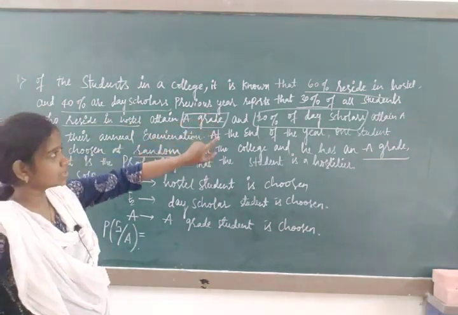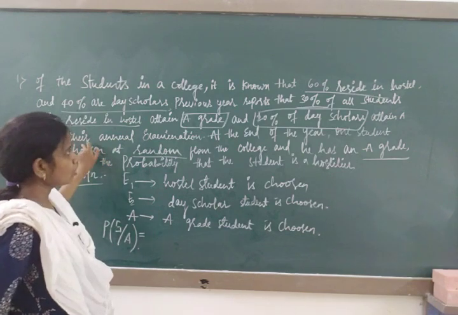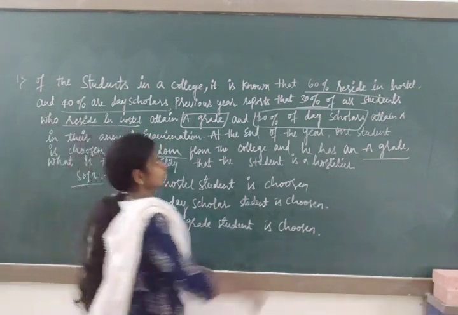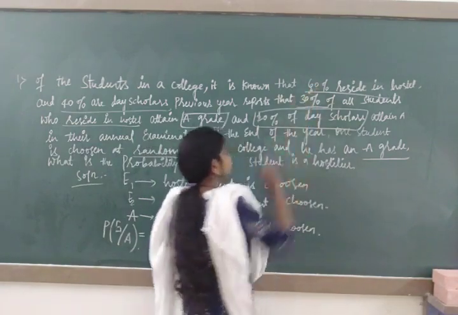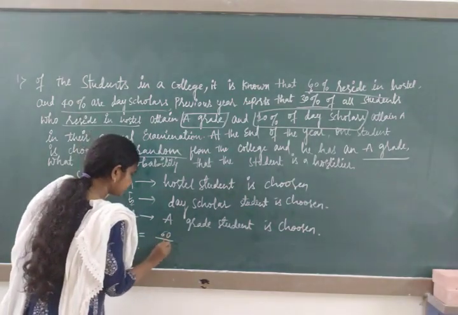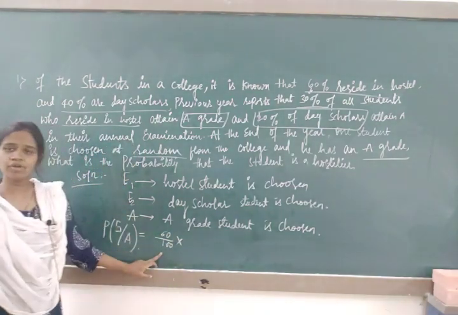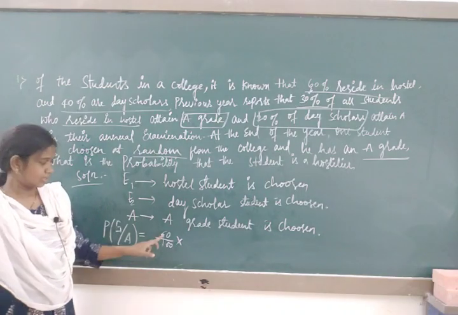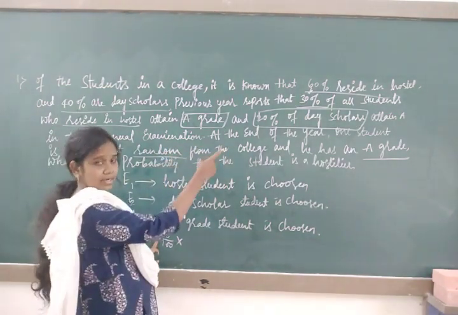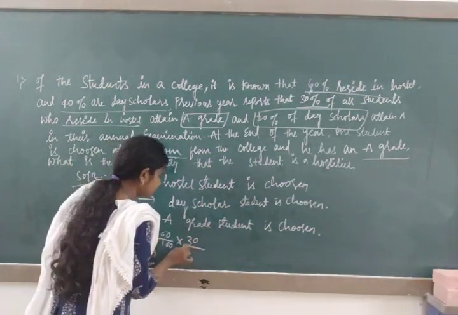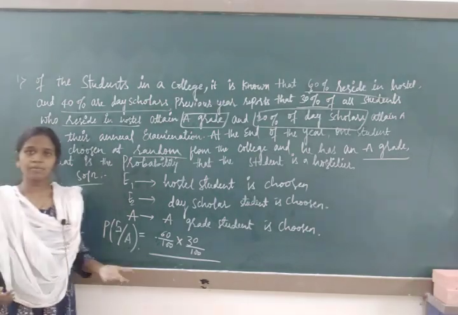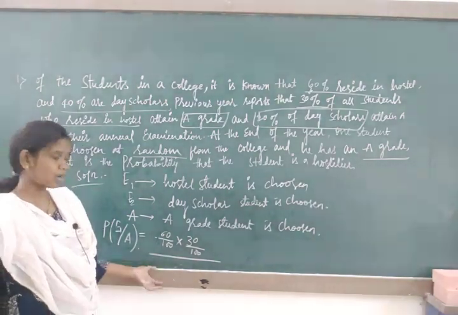There are 60% hostel students and 30% attained A grade, so write 60 by 100. First we choose the E1 student, the hostel student. In this, how many students got A grade? 30 by 100, whole divided by N of S, the total number of possible outcomes.